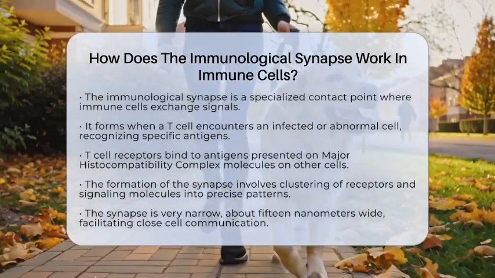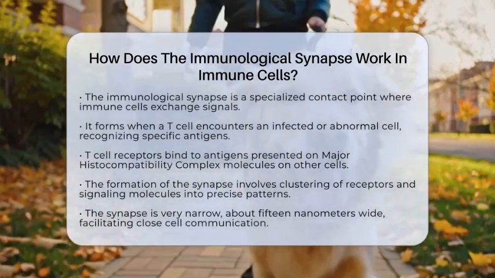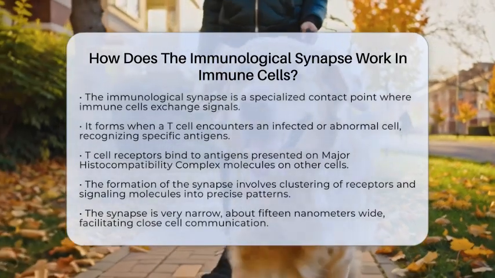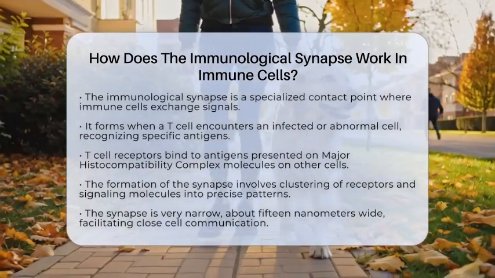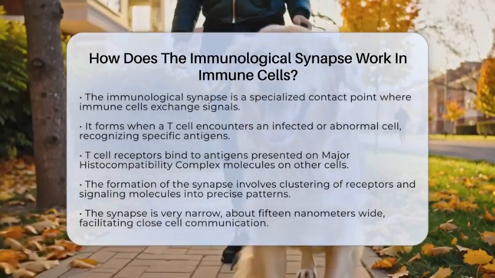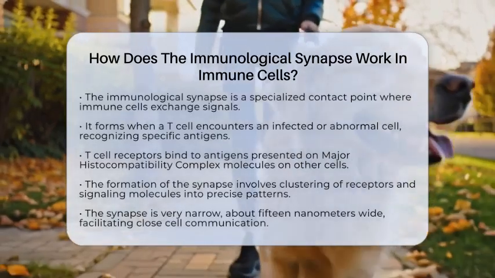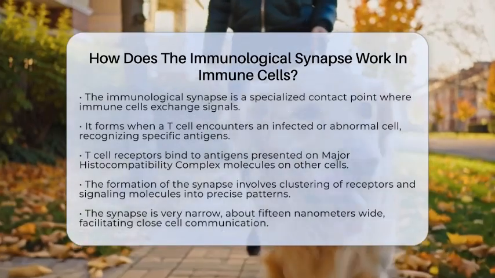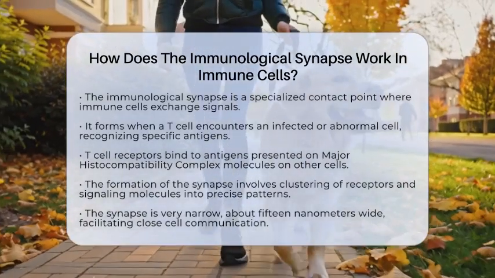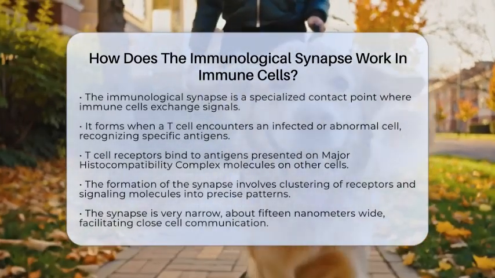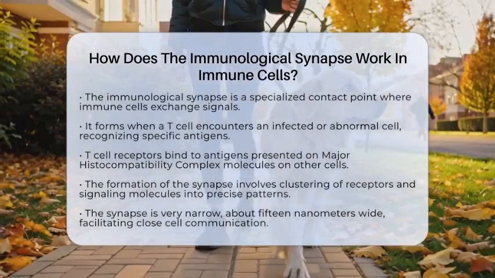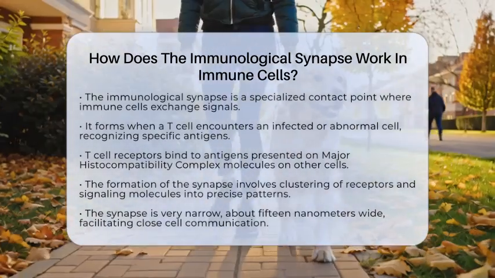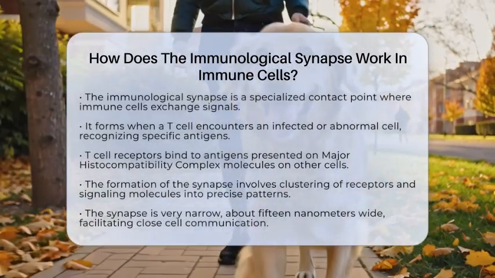When a T cell, a type of immune cell, encounters an infected cell or a cell showing a threat, it forms this organized contact. The T cell has receptors called T cell receptors that recognize specific antigens, which are pieces of pathogens or abnormal cells. These antigens are presented on molecules called major histocompatibility complex molecules on other cells. Once the T cell receptor binds to the antigen major histocompatibility complex, the immunological synapse begins to form.